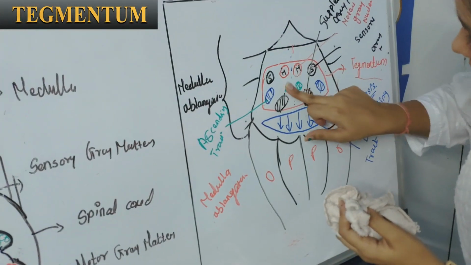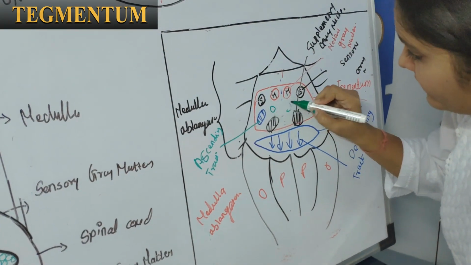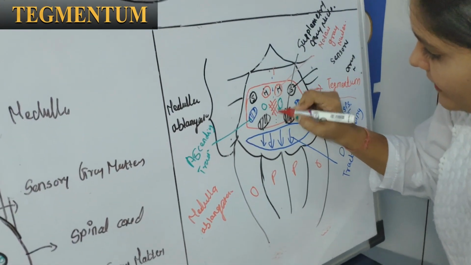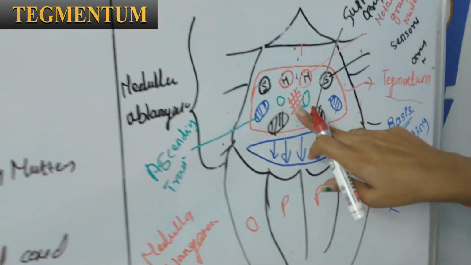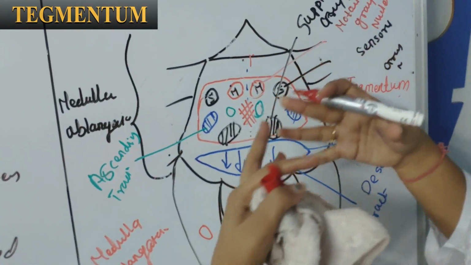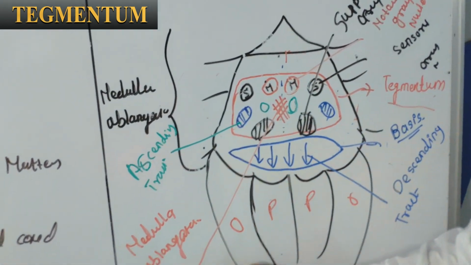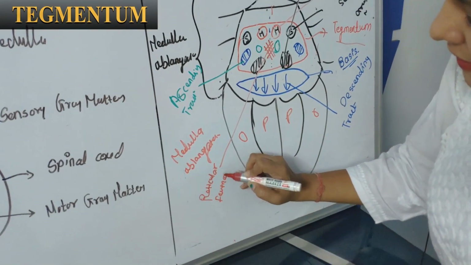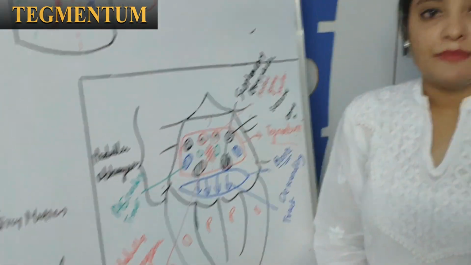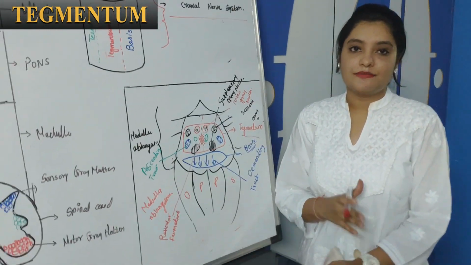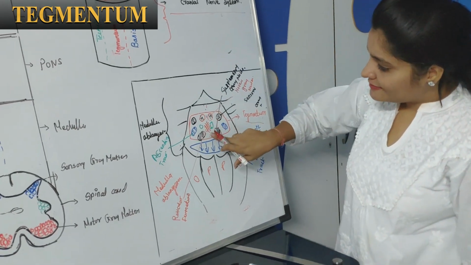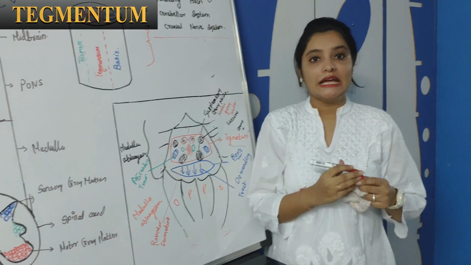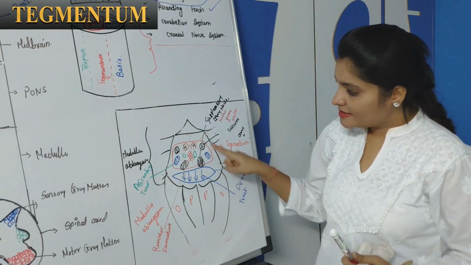Okay, so let me draw it clearly. Here are some fibers of gray matter and some fibers of white matter. They will be merged with each other and they form the reticular formation. It's a network, made up of white matter as well as gray matter. So this reticular formation is situated in medulla oblongata, pons as well as in midbrain. Okay, so clear with this tegmentum.